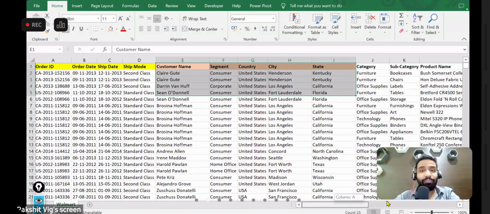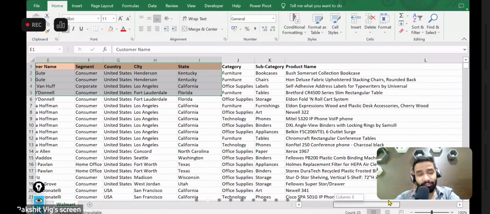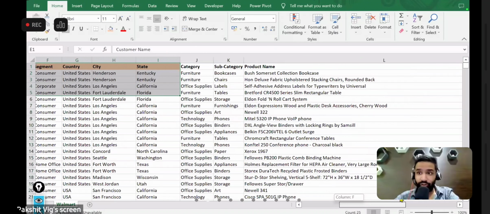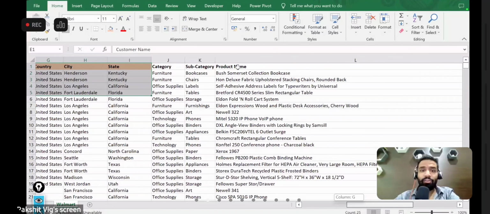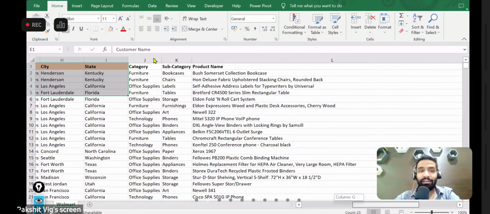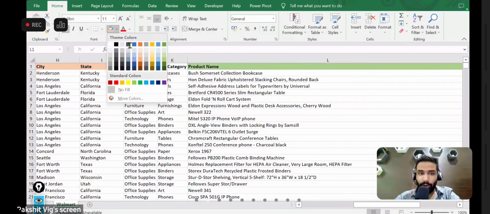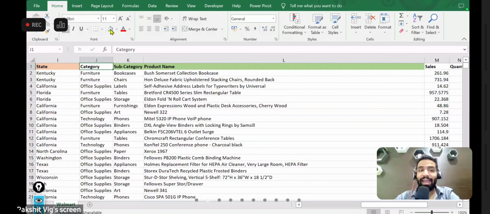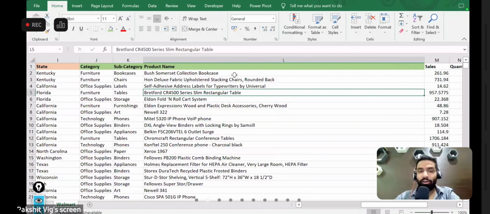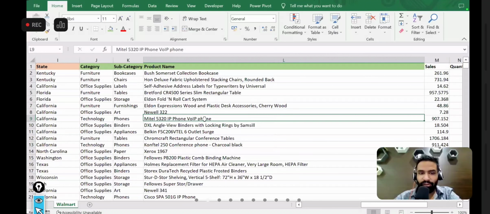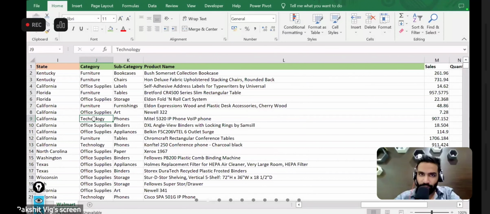Then guys, after that, we had details of the products which were bought by customers, because that is also very, very important for us. So these are the product details, as in what is the product name that is bought by the customer, and what is the subcategory and category of that product. For example, the product name is, let's say, a VoIP phone, the subcategory is phone, and the category is technology.